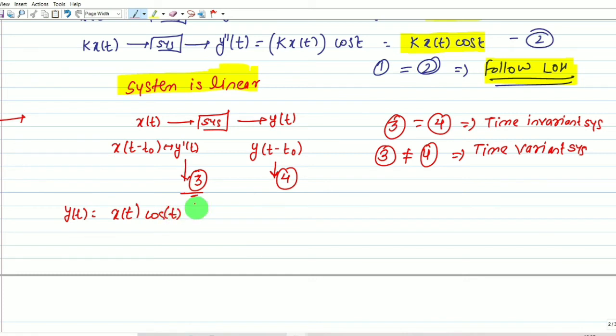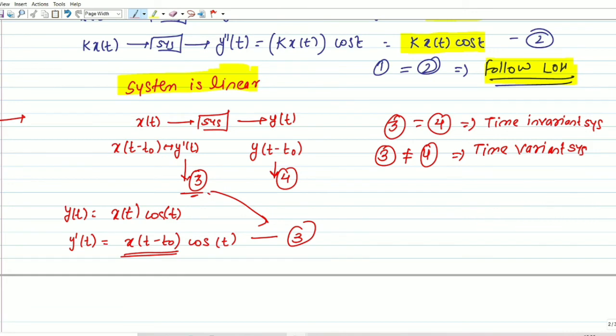Now we are providing a delay to the input, which will be x of t minus t naught. When we provide a delay to the input, the corresponding output will be y dash t. Understood? Here cos of t will not change because we are providing the delay only to the input signal. Let me write it as equation number 3.